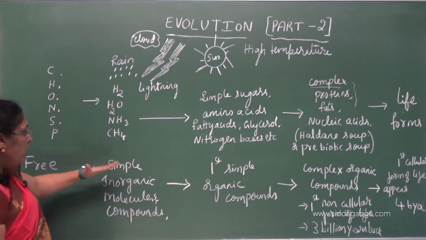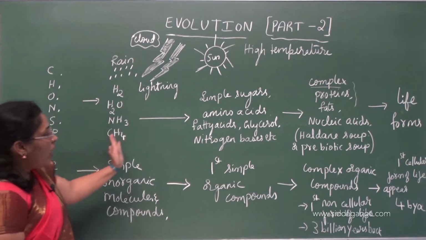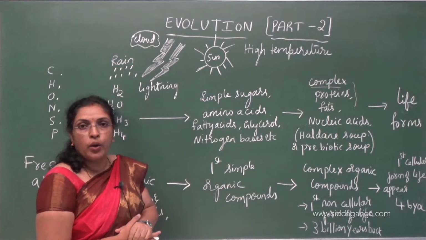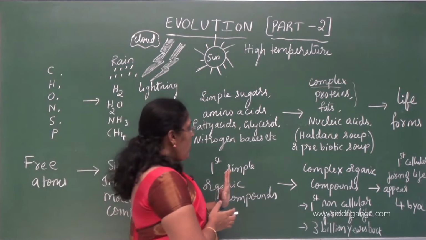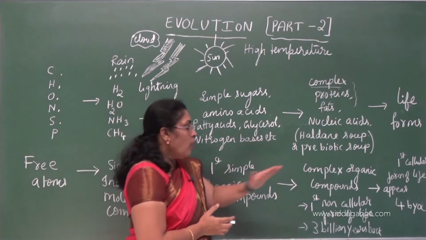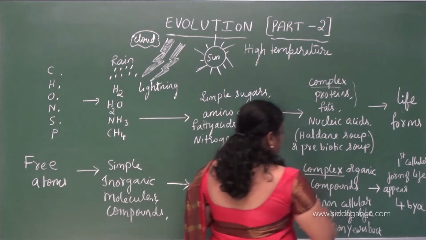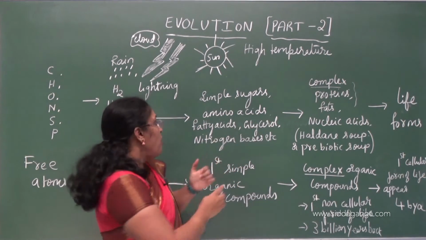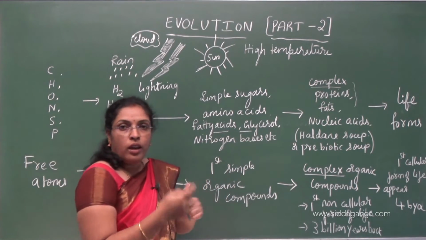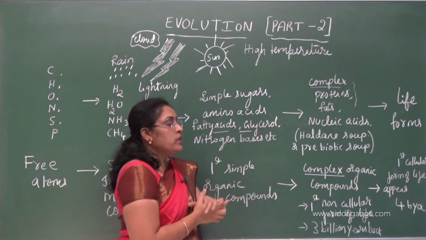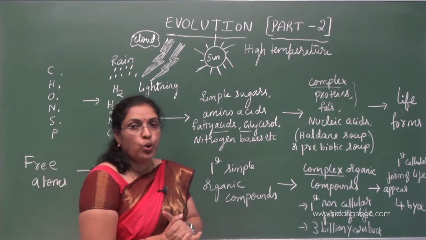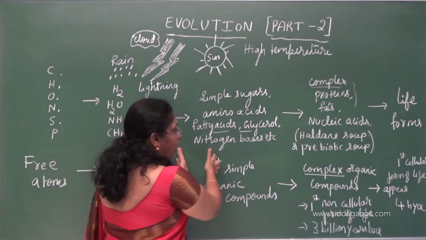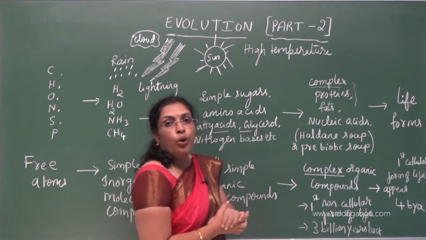From free atoms they form simple inorganic molecules and they give rise to the first simple organic compounds like simple sugars, amino acids, fatty acids, glycerol, etc. And these simple organic compounds gave rise to complex organic compounds. That means amino acids joined together to form proteins, fatty acids and glycerol, these monomers, gave rise to polymers called fats, and glucose gave rise to carbohydrates. Nitrogen bases gave rise to nucleic acids. Like this, from the simple organic compounds we get complex organic compounds.